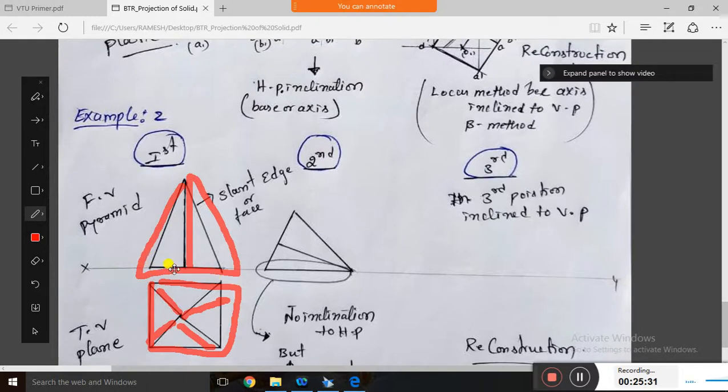And in the second position, either this axis is inclined to HP 30-40 degree like this, but in the special conditions this entire edge is placed. Okay, instead of inclination they give this edge is rest, means first you have to draw this on the XY line, then go for the reconstruction, then second position, then go for the third, either locus method or normal method. So this is a special condition.